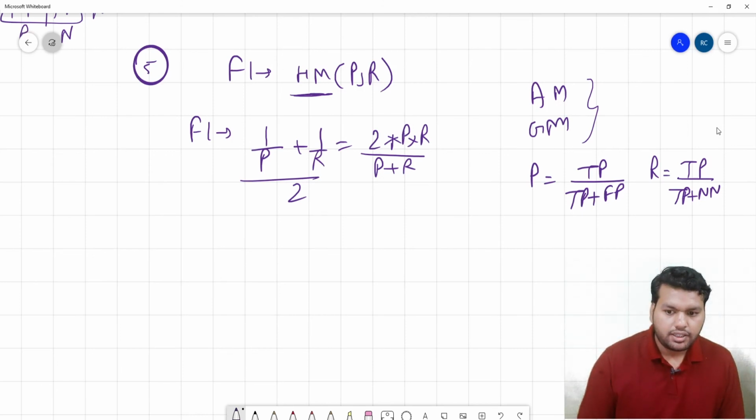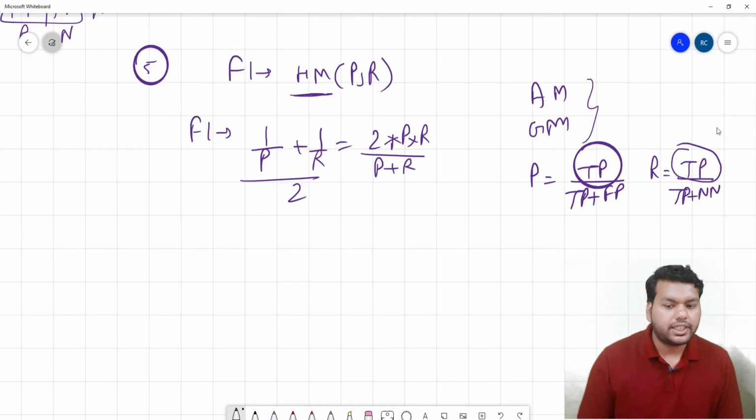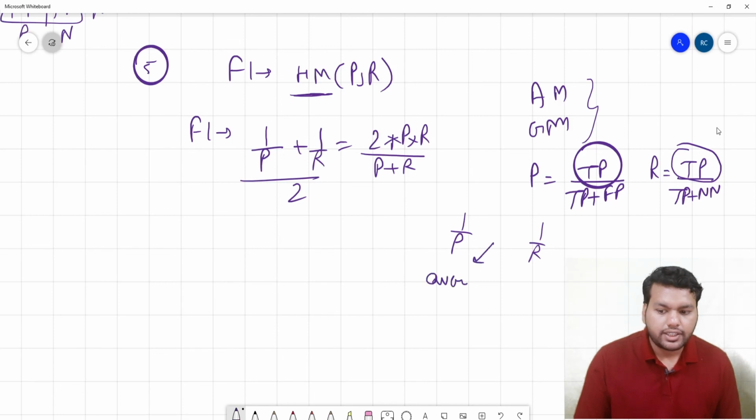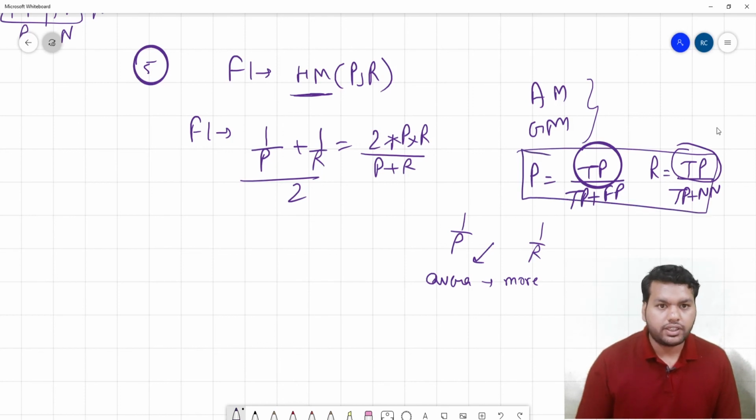Both precision and recall have the same numerator, true positive, and different denominators. But once you reverse them, taking 1 upon P and 1 upon R, the denominators become the same and the numerators differ. So reversing and then taking an average makes more sense than averaging in the standard format.